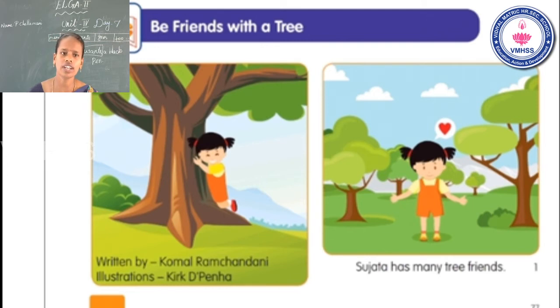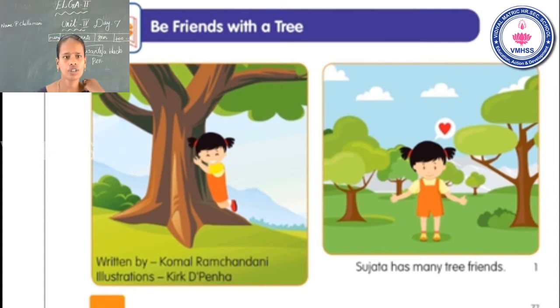Now go to the next section, reading comprehension. Already we read the story Be Friends with a Tree many times. Yes or no? Yes. Once again, now I read the story. You can follow me and ask questions also. You can listen to the story carefully. What is the title of the story, students? Be Friends with a Tree. Who is the author? Komal Ramchandani. Illustrations by Higdi Bedha.